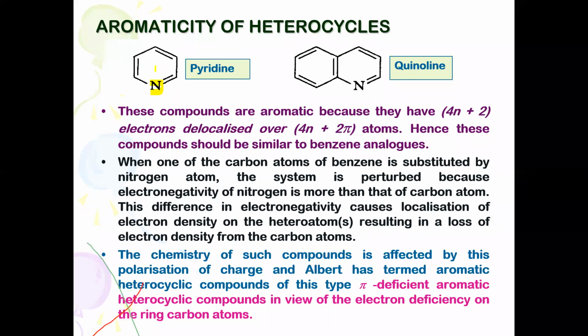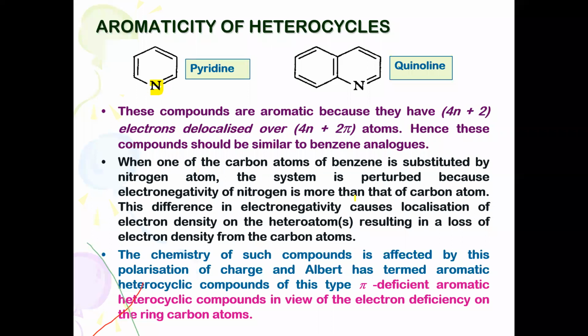Whenever a ring is substituted by any highly electronegative atom, it is a part of the ring. Of course, nitrogen is more electronegative than carbon. Instead of delocalization of the pi bonding electrons, they may get localized on the nitrogen atom. In such a case, the delocalization process is not going to be completed. It may not be highly stabilized by resonance, and it is less aromatic as compared to benzene.